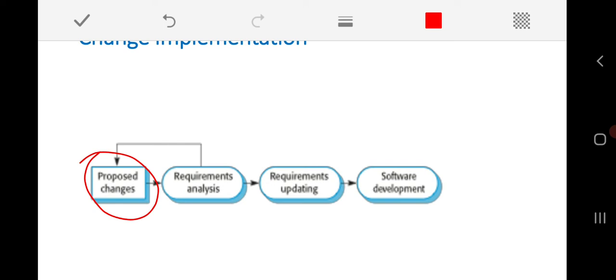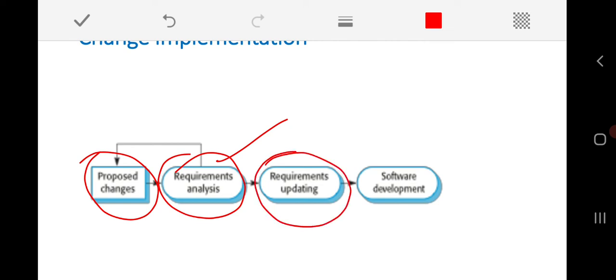Based on that, we need to do the requirement analysis, because for example, assume that we need to add some new functionalities, or a requirement should be implemented. That requirement analysis has to be done, and our overall requirements should be updated. Most of the time we have already told that the requirements are not independent, they are dependent. When you want to modify one particular requirement, it may affect the other surrounding requirements of that particular component. So that is why we need to update the requirements.